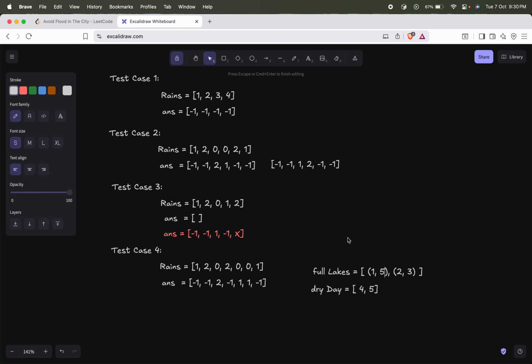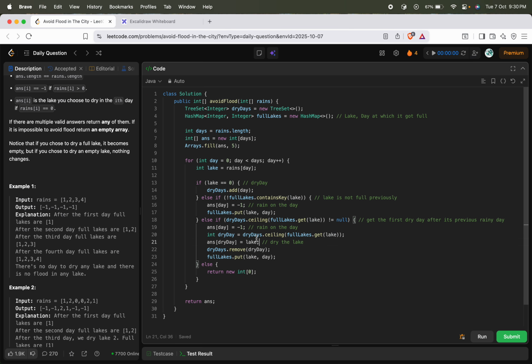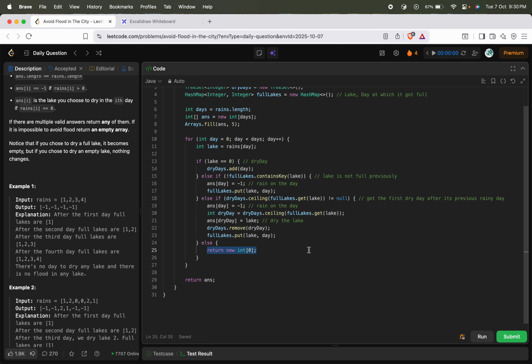Okay, so now if I reached over here, that means there is a lake which is filled with water, and there is no dry day after that particular day which was previously filled. So I have to basically return an empty array.